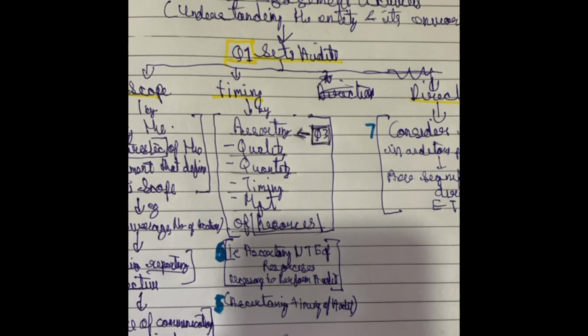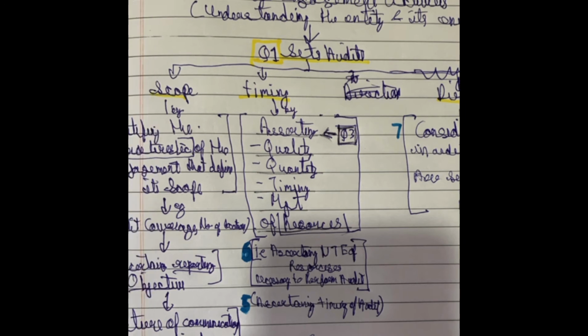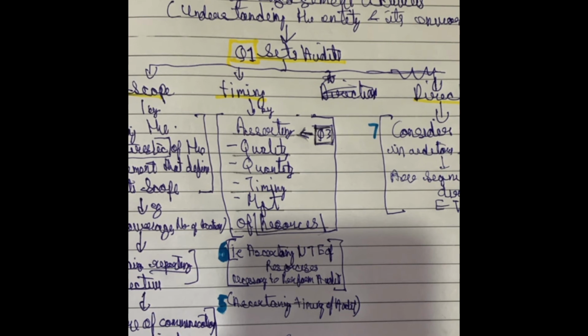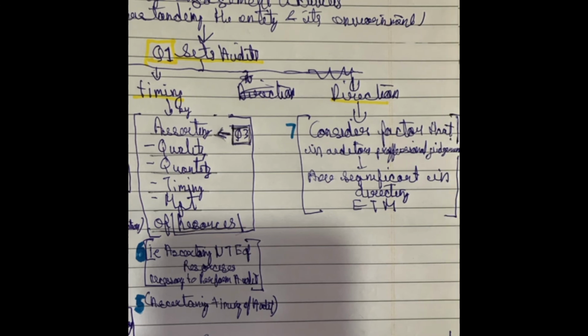So in the overall audit strategy we set the audit scope by identifying the characteristics of the engagement, reporting objective and nature of the communication. We also set the timing of the audit by ascertaining the nature, timing and extent of the performance of the audit.